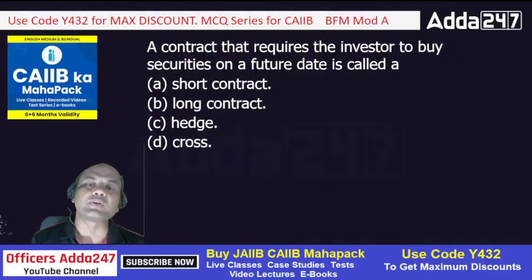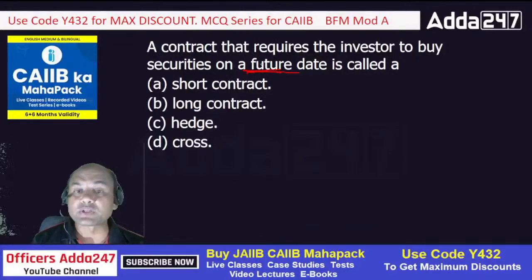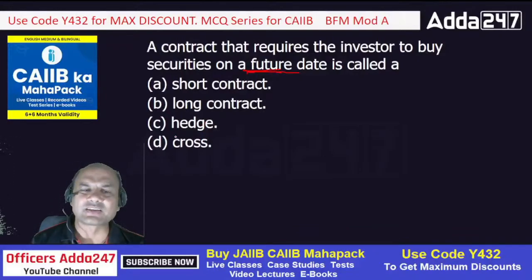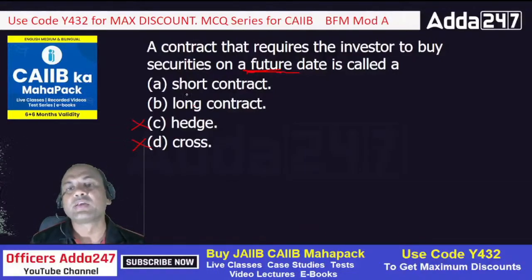A contract that requires the investors to buy securities on a future date. It's called a short contract, long contract, hedge and cross. Future date means... hedging is not a point over here. Cross is nothing; there's nothing called a cross contract. Hedging is also out. So only short and long. So that allows me to buy securities on a future date.